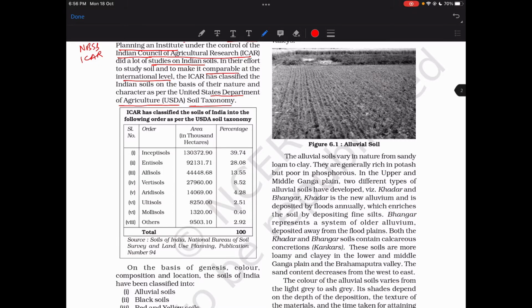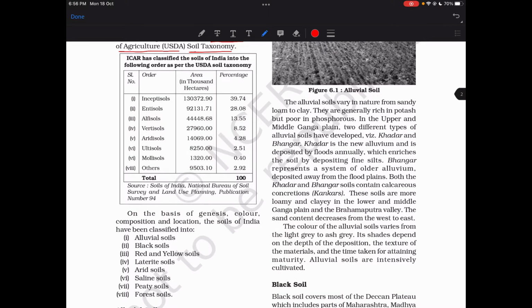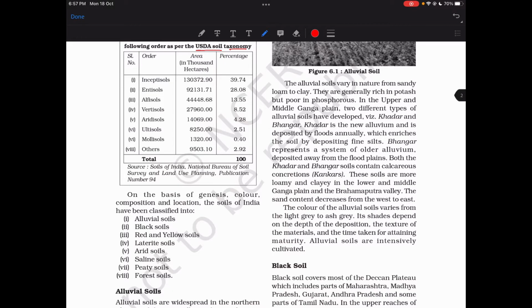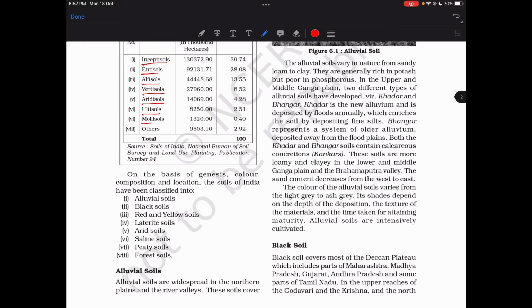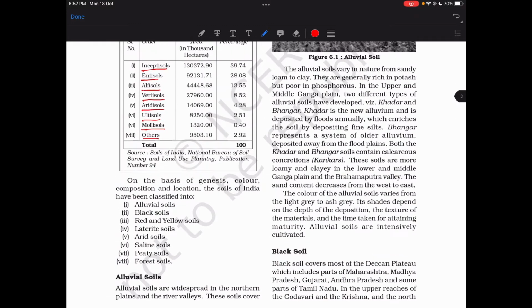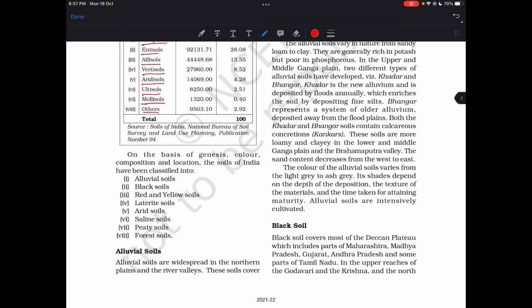It is basically a type of naming. It goes in the following order per USDA soil taxonomy: inceptisols, entisols, alfisols, vertisols, aridisols, ultisols, mollisols, others. Seven types of soils of India.